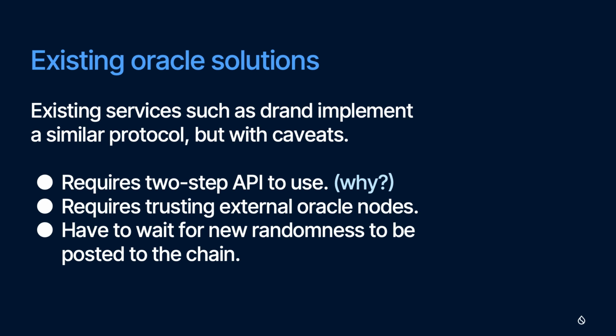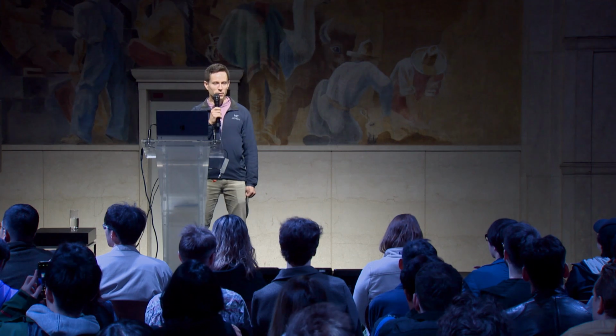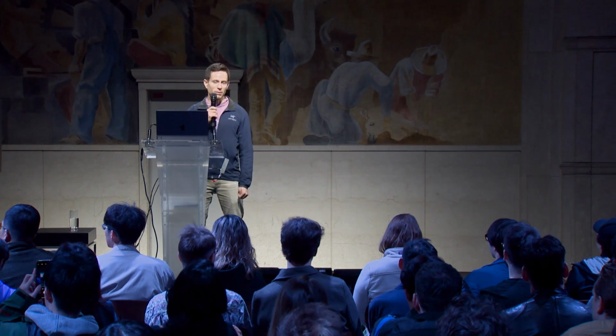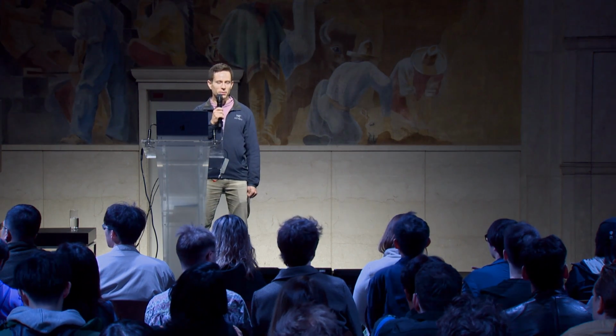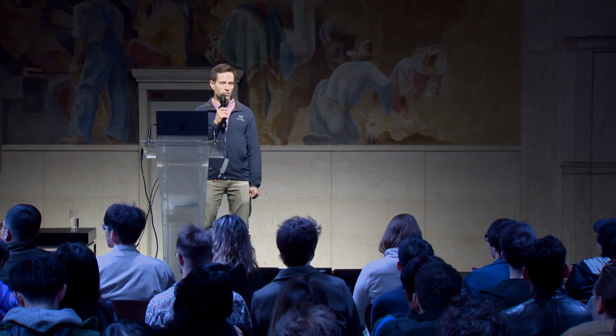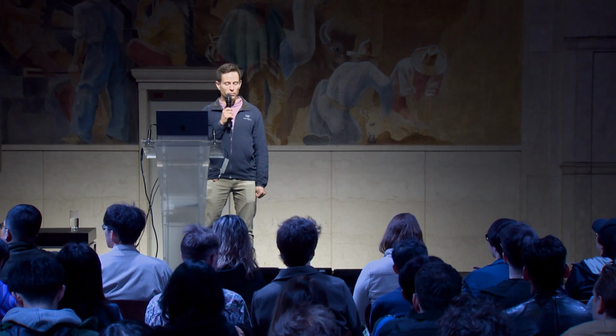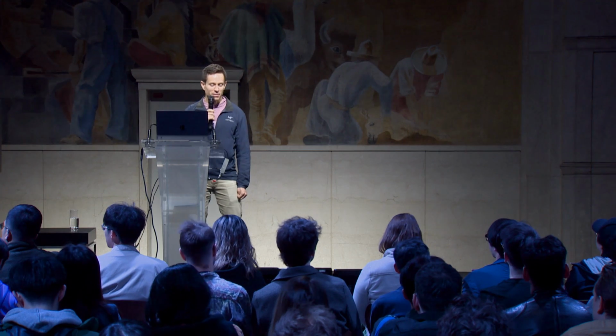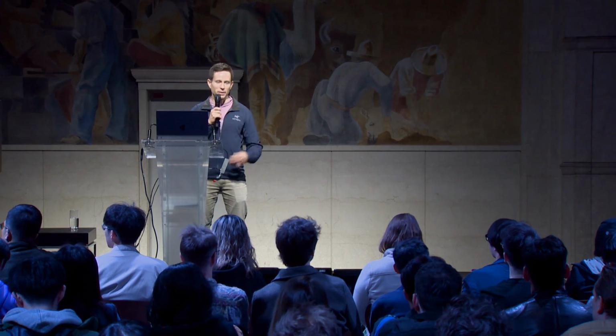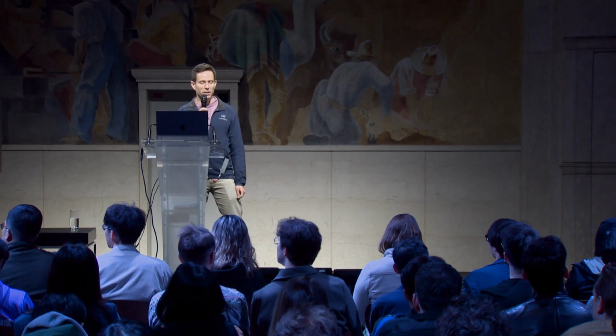Well, it goes back to the need for the randomness to be unpredictable. If you write your app to use randomness that's already been generated, just take the most recent value that's posted to the chain, everyone else knows what that value is as well. And so someone could just simulate what your app is going to do based on the randomness that they also already have access to, and then decide whether or not to call into your game or your app, whatever it is, based on what they already know the outcome will be.